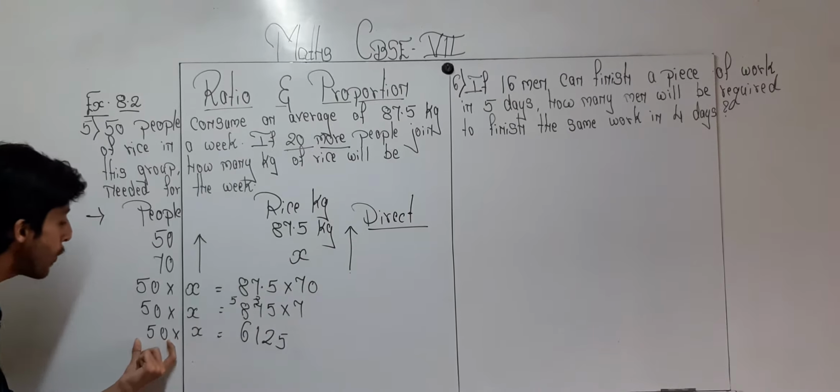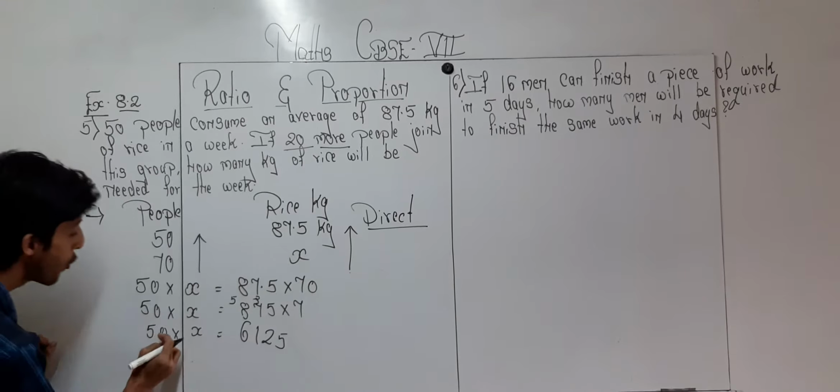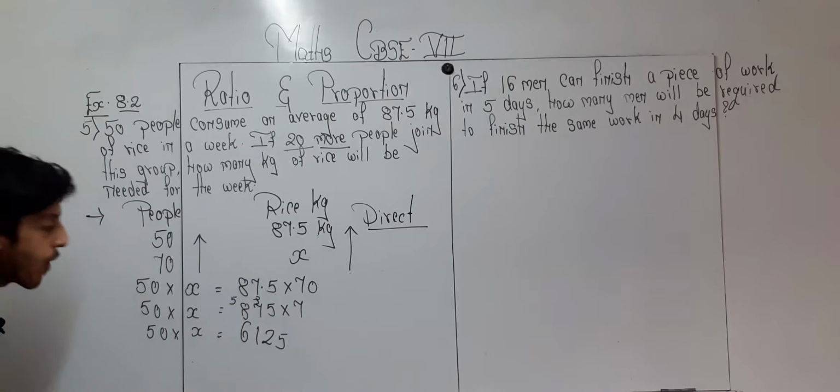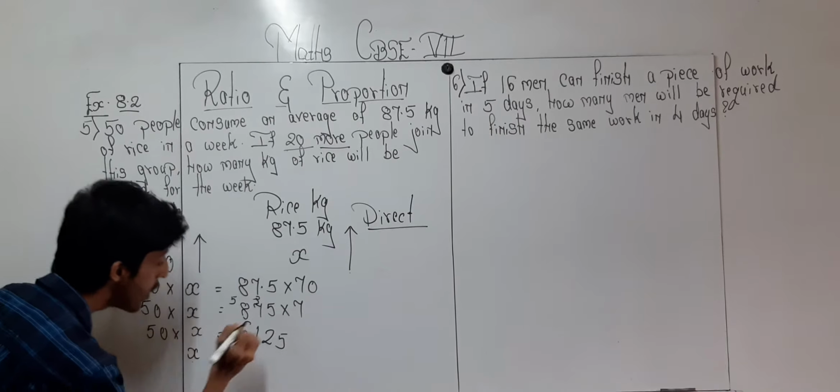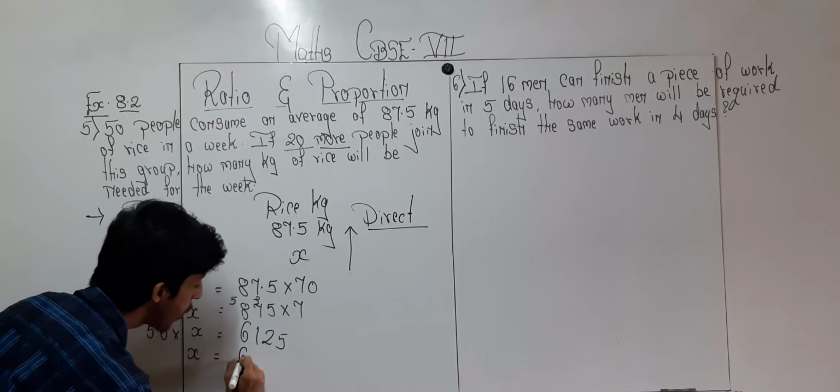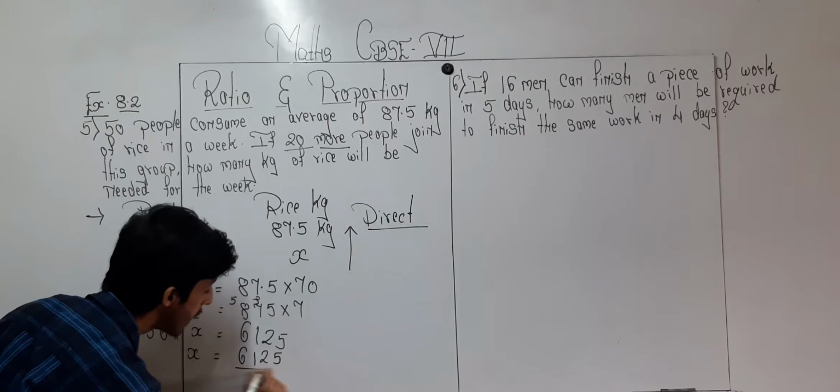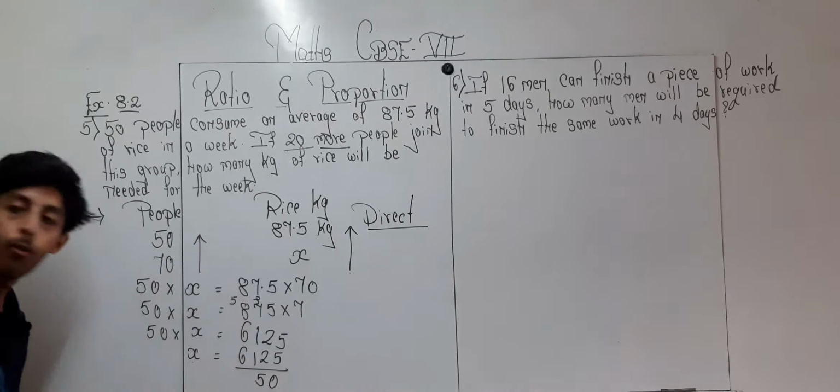So 50 is being multiplied by x. When 50 is taken to the other side, it will get divided. So x will be equal to 6125 divided by 50.